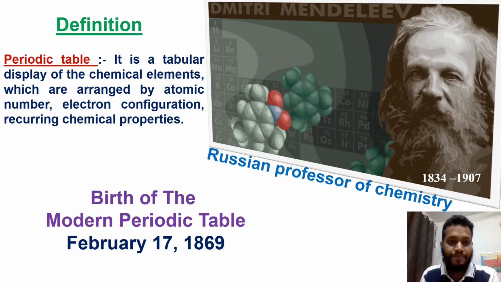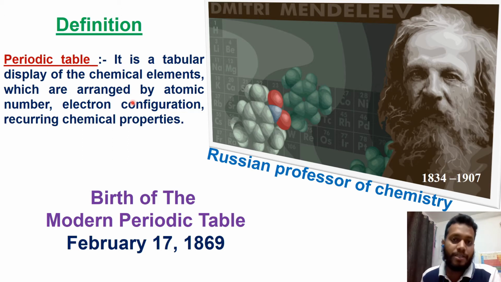Now let's move on. The periodic table that we use today is the modern periodic table, which was made by the Russian professor of chemistry Dmitri Mendeleev on February 17, 1869. That's why this day is known as the birthday of the modern periodic table.